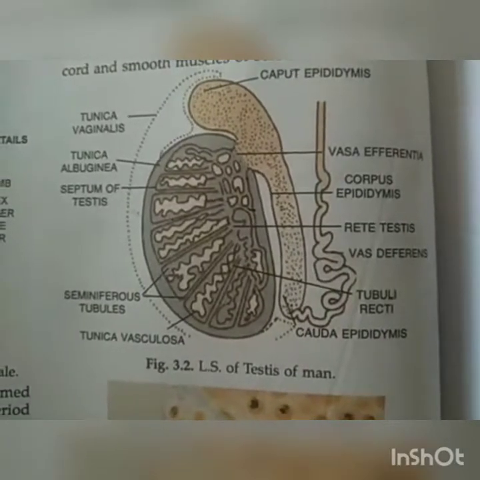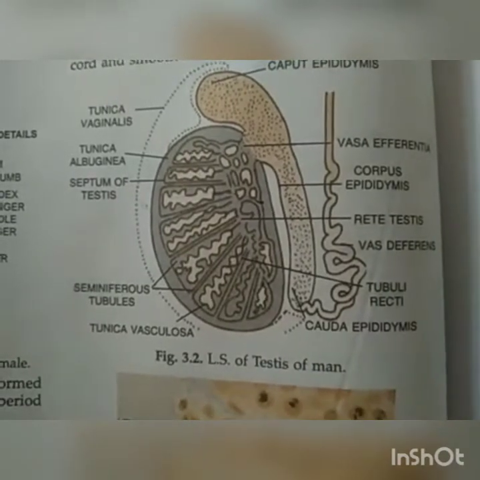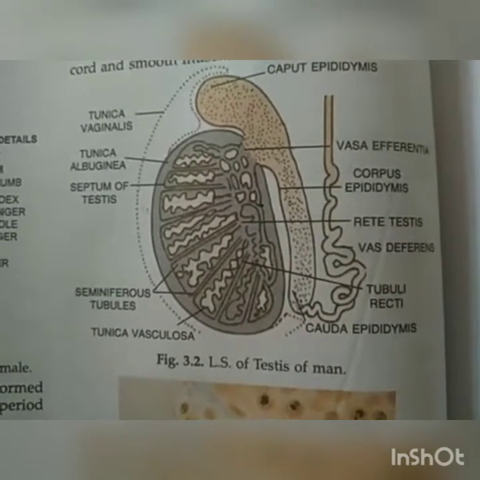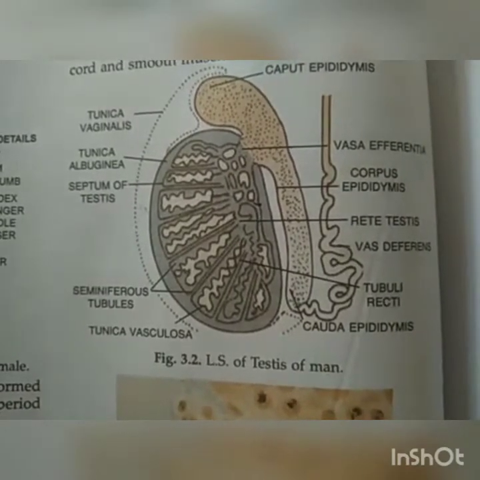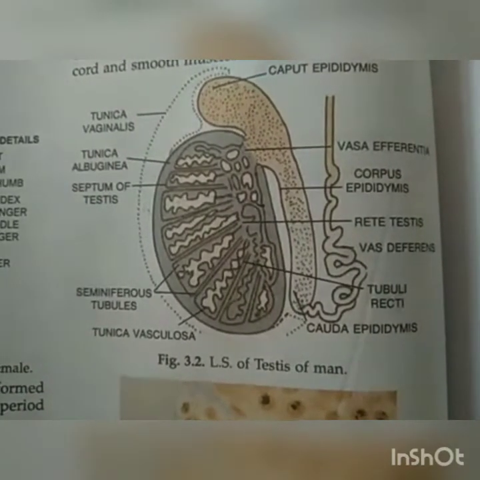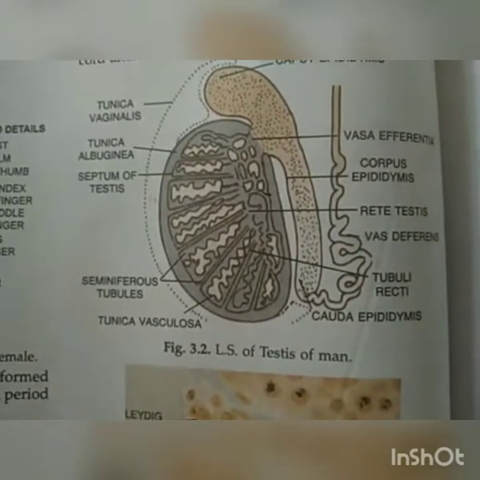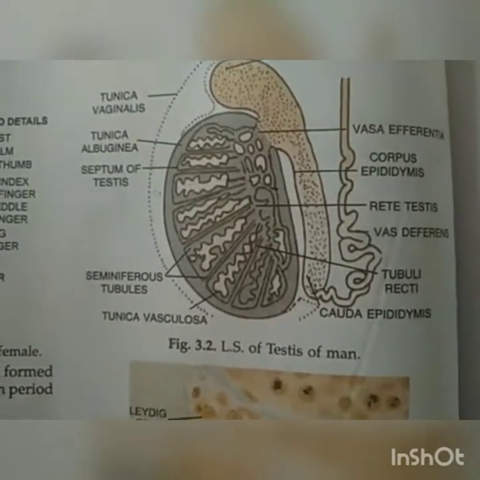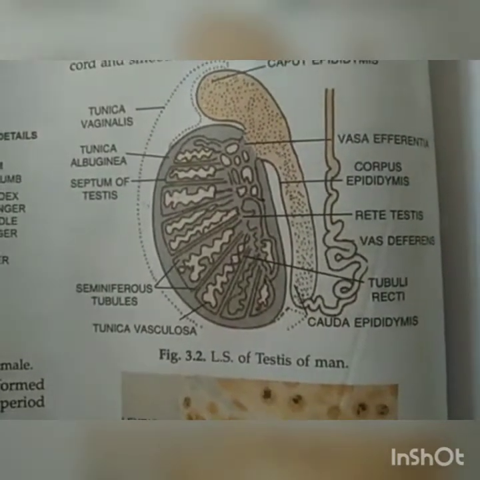So if we say externally, each testis is covered by three layers. The outermost layer is said to be the tunica albuginea. The second layer is said to be the tunica vaginalis, and the third one is the tunica vasculosa. Three coverings are present outside the testes which surround the tissue of testis.